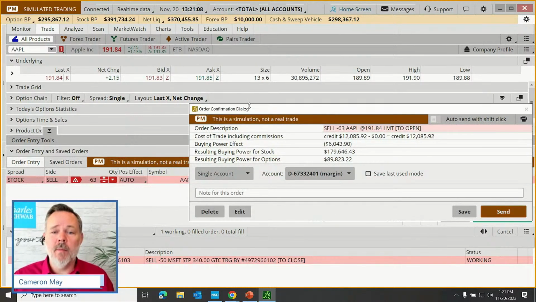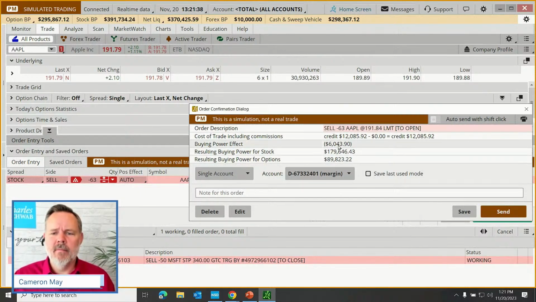Next up, we get this order confirmation dialog box, which allows us to just make sure this is actually what I want to do. And I can read through this. Okay, I'm going to sell 63 shares of Apple. I'm demanding at least 191.84 in this case. That's my limit. If it's not available for that much, maybe I can't get that much. Okay. If I'm able to sell, that would give me this as my minimum credit. No commission here in this case.